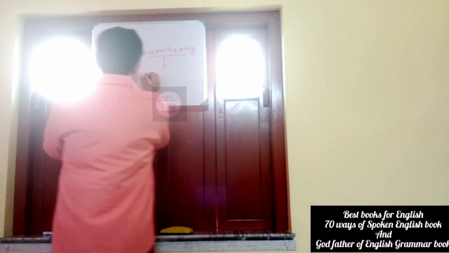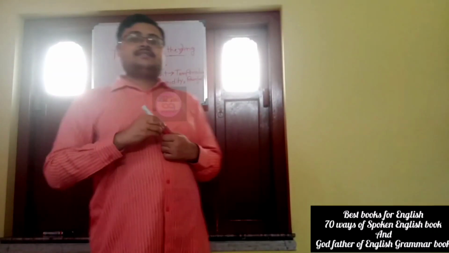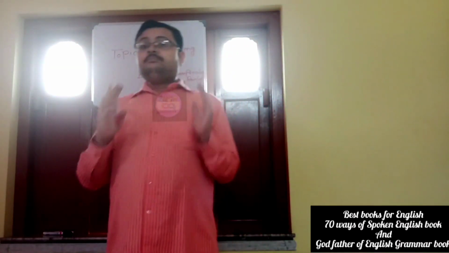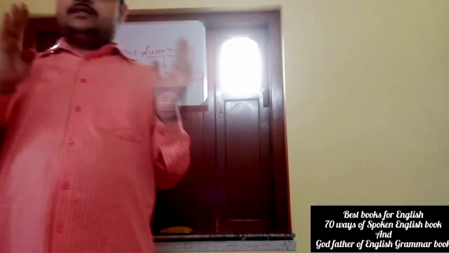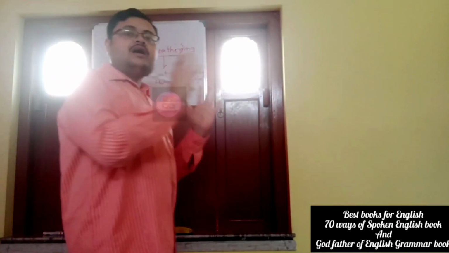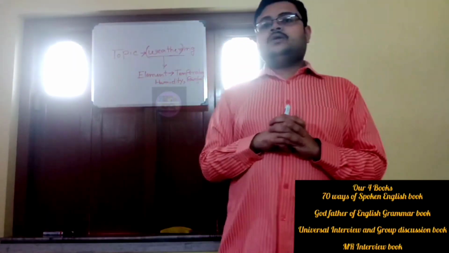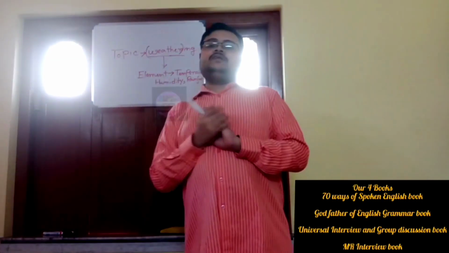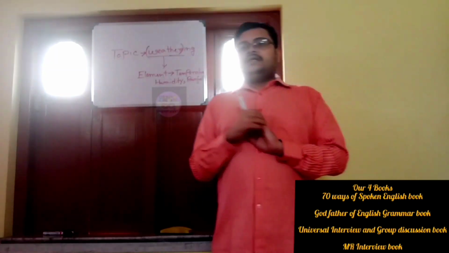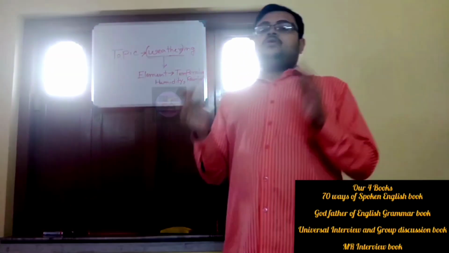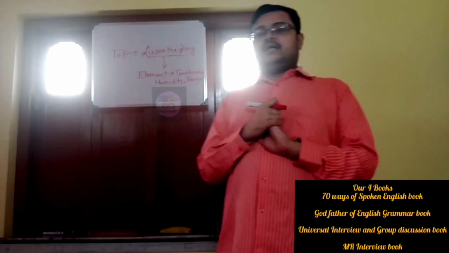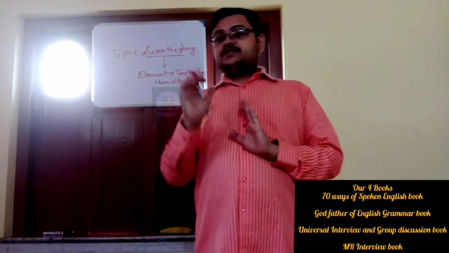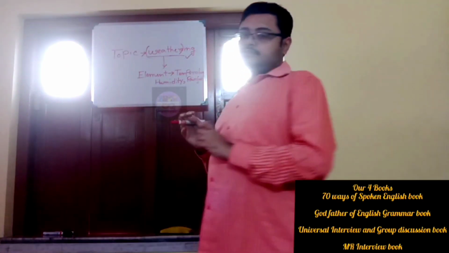So the elements of weather, today I discuss the impact of different elements of weather on the earth's surface. Now this impact of different elements of weather transforms the different landforms on the earth's surface. This process is known as weathering.